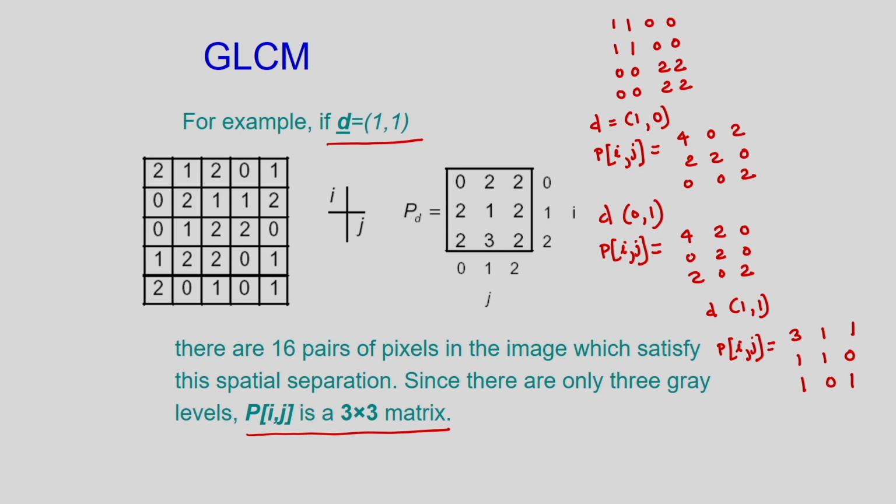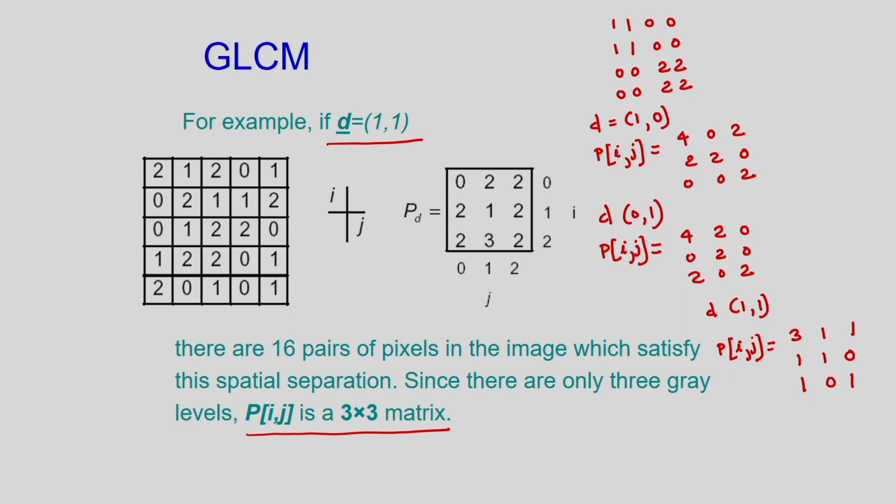So what is the method? For different displacements, I have to find the GLCM. That is, GLCM is computed for several values of D, and the one which maximizes a statistical measure computed from Pij is finally used. So that is the concept of GLCM.